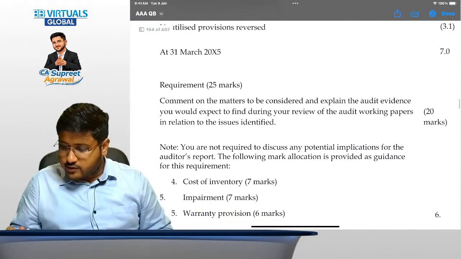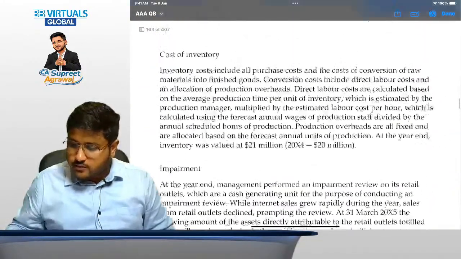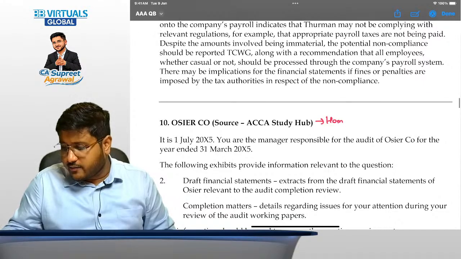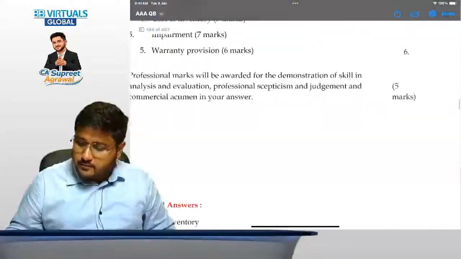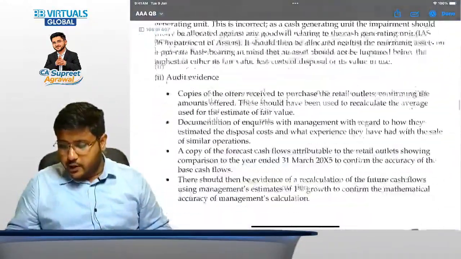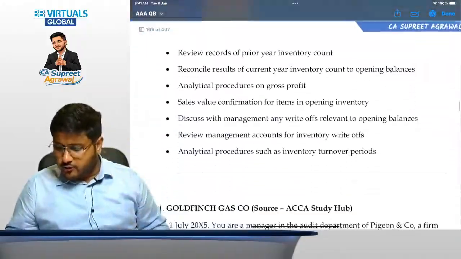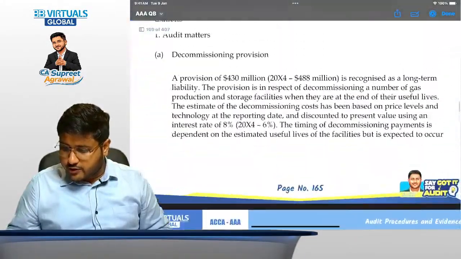Comment on the matters to be considered and explain the audit evidences that you would expect to find. So question number 10 is again a homework question. Similar question, right? Then question number 11. See, this is the same answer from different aspects. Question number 9 we will be solving, for sure we will be solving. Now question number 11.